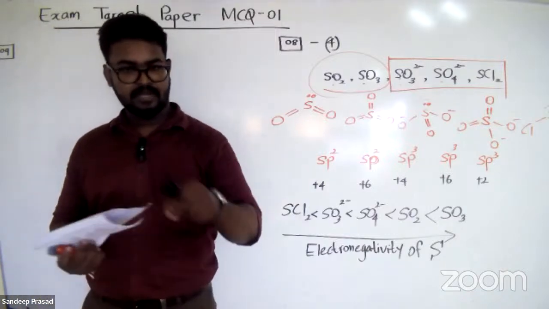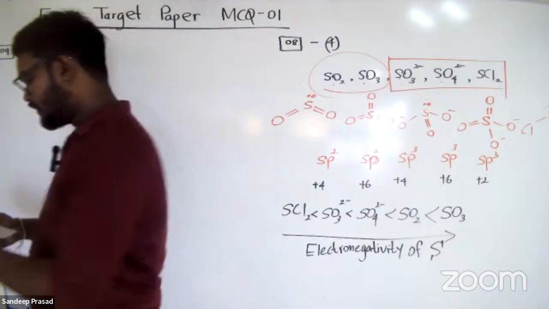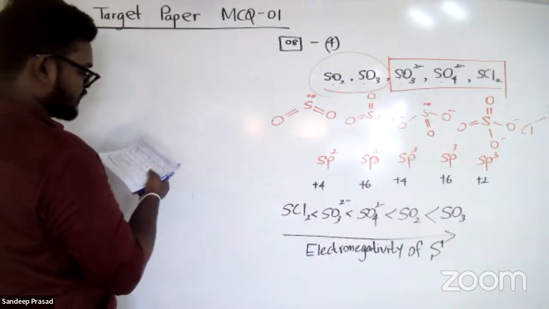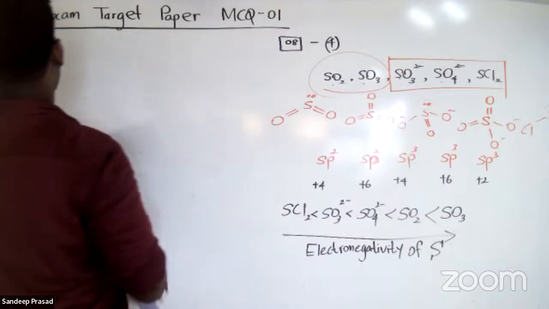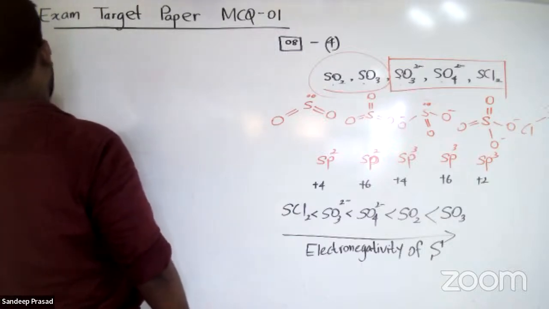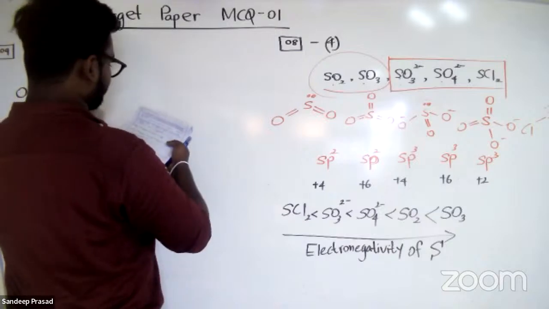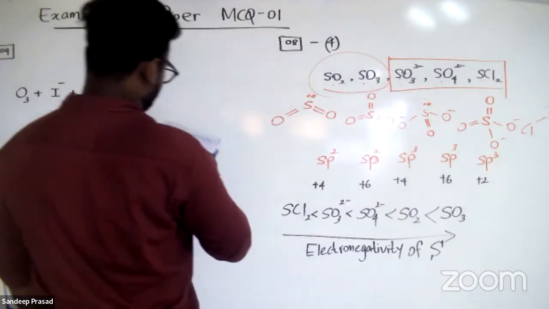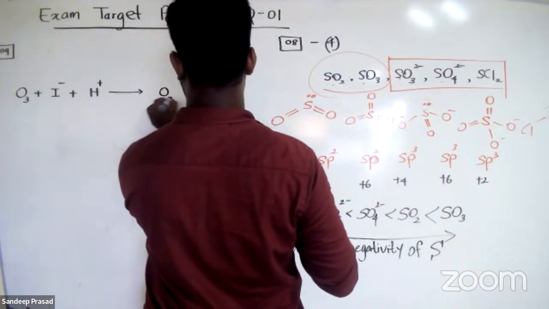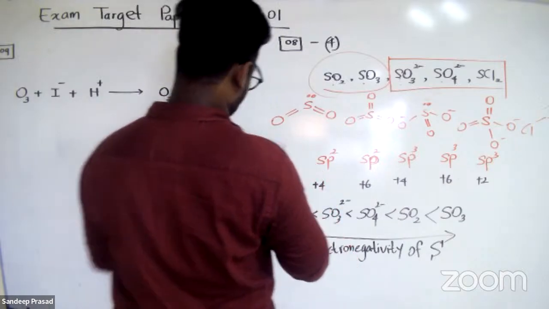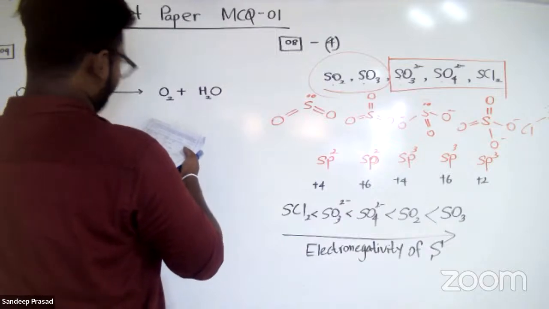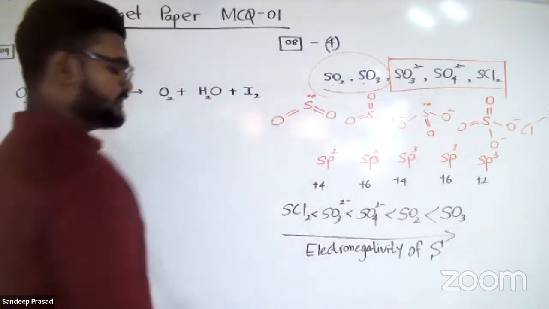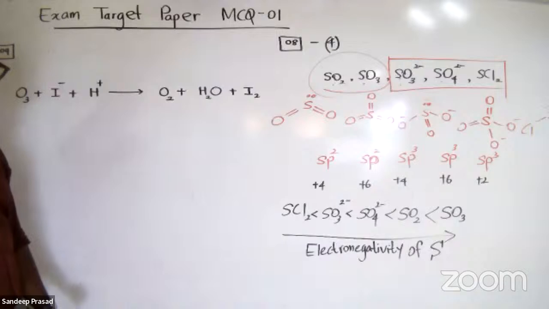Let's see. Let's summarize what they have given in this question. First of all, 25 grams sample of polluted air containing ozone. So this ozone is treated with potassium iodide in the presence of acidic medium. Yeah, acidic solution, therefore H plus is there. And it's converted to oxygen and water. The liberated iodine, that means I minus, has been converted to iodine. That's what is meant by liberated iodine. They have given that iodine has been liberated.